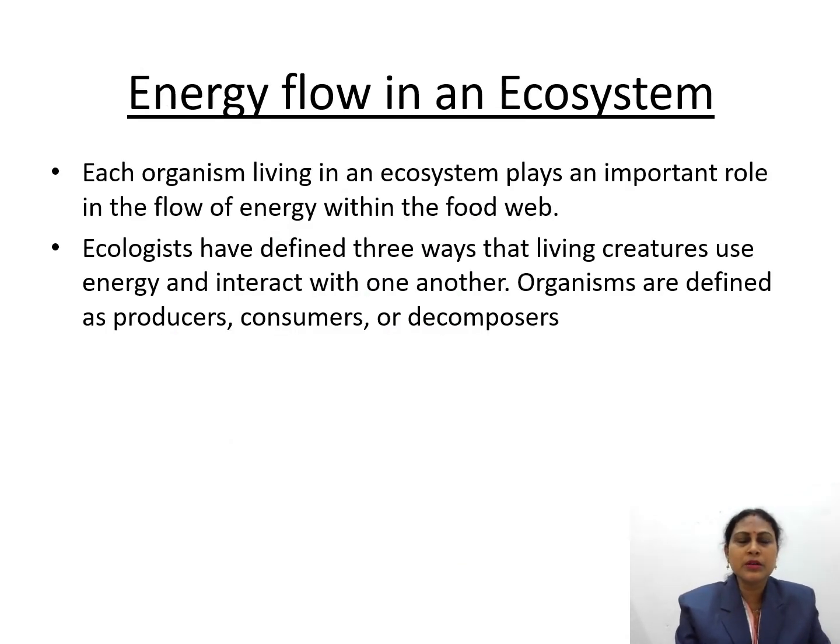Energy flow of an ecosystem means each organism living in an ecosystem plays an important role in the flow of energy within the food web. Food web means the combination of food chains. Ecologists have defined three ways that living creatures use energy and interact with one another. Organisms are defined as producers, consumers, and decomposers.